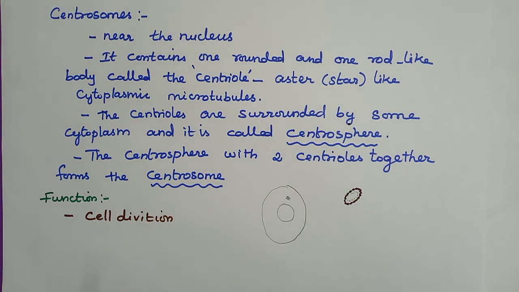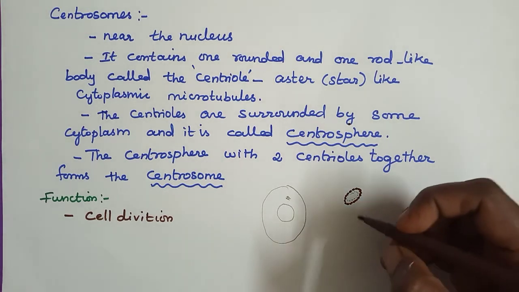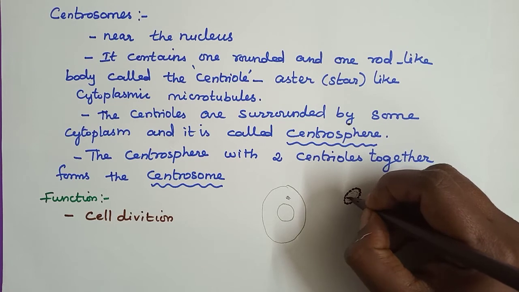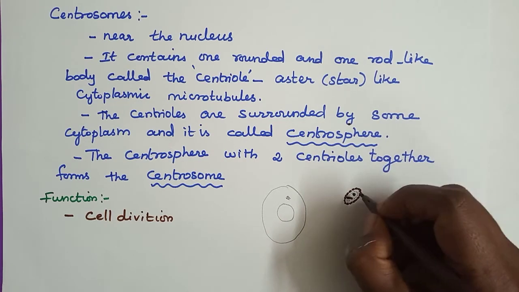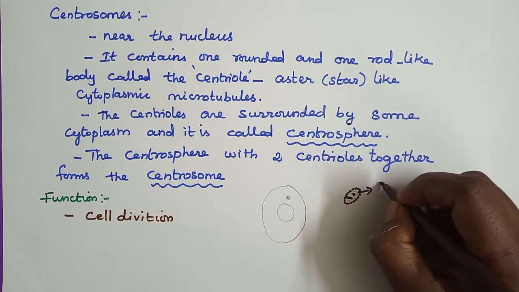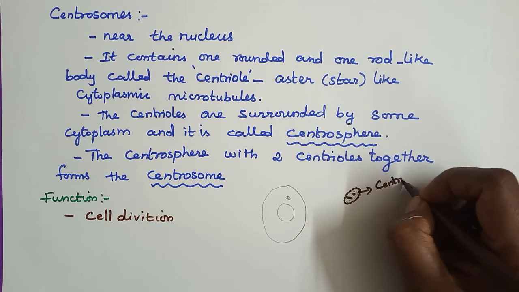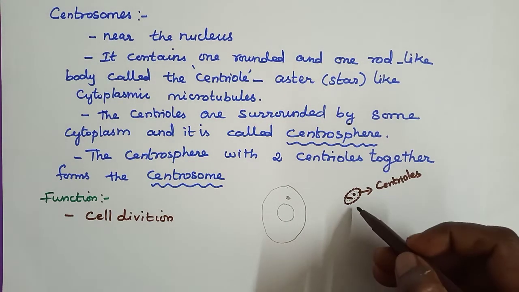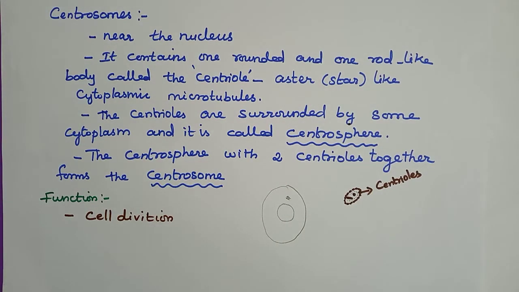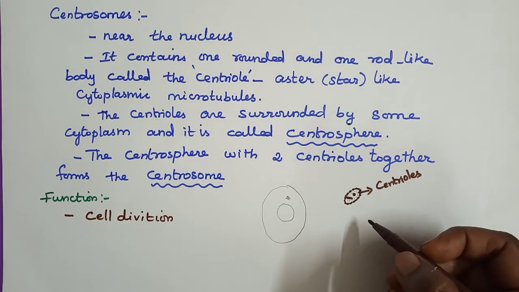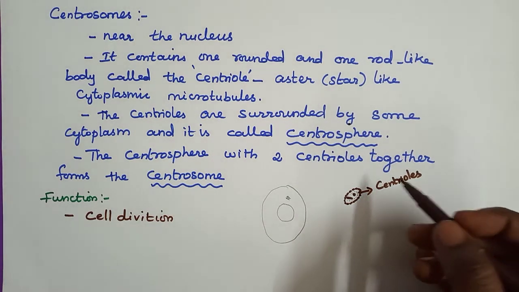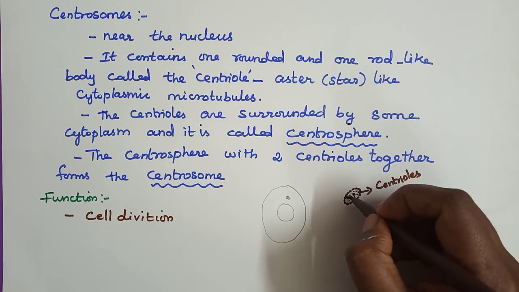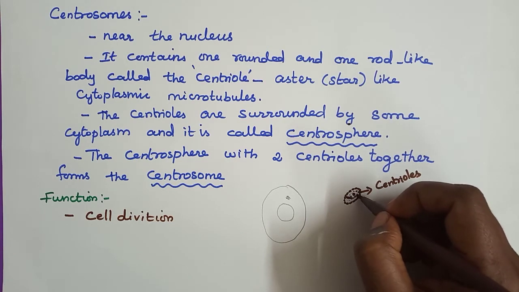It contains one rounded and one rod-like body called the centriole. So this is one rod-like structure and one rounded structure, called centrioles. The centrosome has inside it one rod-like and one rounded structure, which are the centrioles. They are also surrounded by the aster, star-like cytoplasmic microtubules.